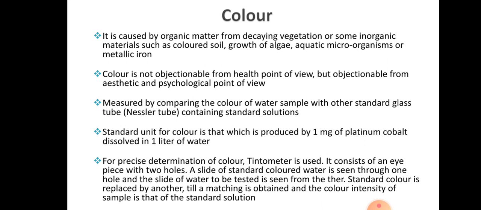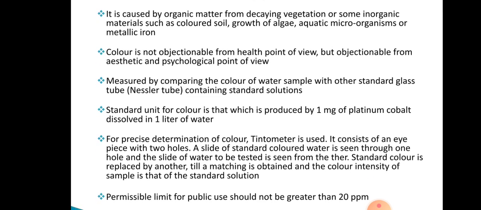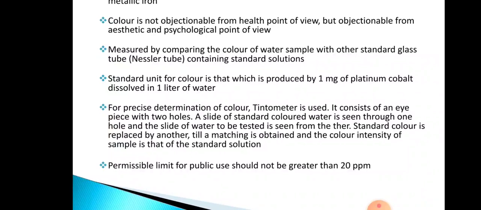For precise determination of color, we also use another instrument called the tintometer. It consists of an eyepiece with 2 holes, and a slide of standard colored water is seen through one hole, and the slide of water to be tested is viewed from the other.